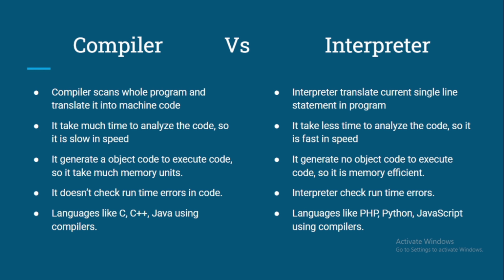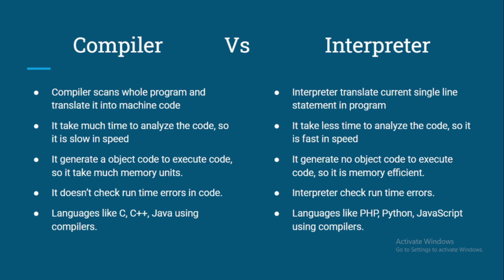Both have their own features and both are beneficial, right? So we are only here trying to know what the difference actually is. The next point is that it generates an object code to execute a code, right? So it takes much memory.